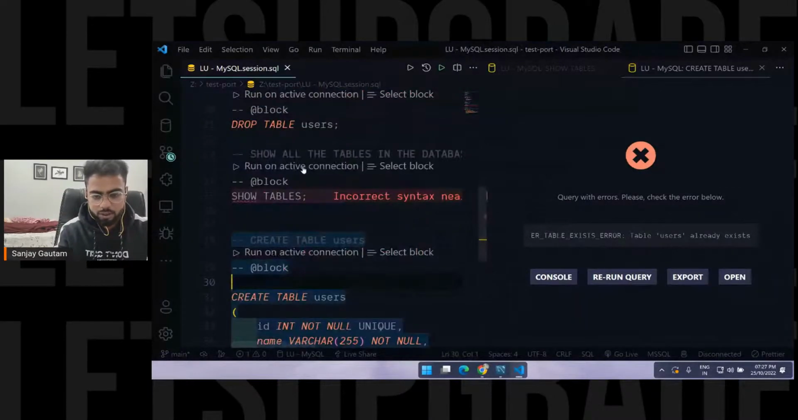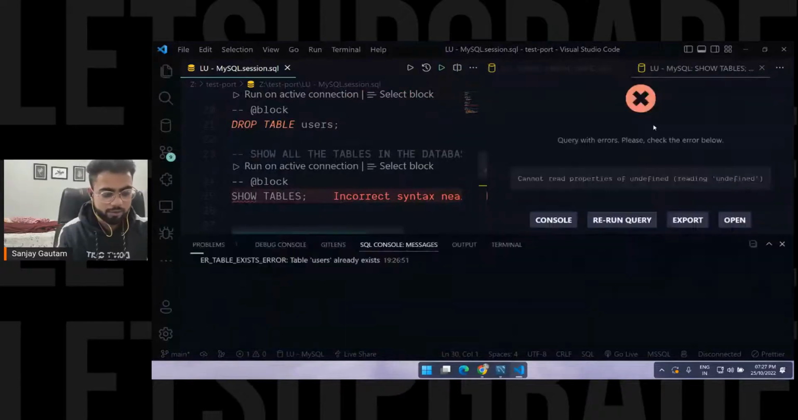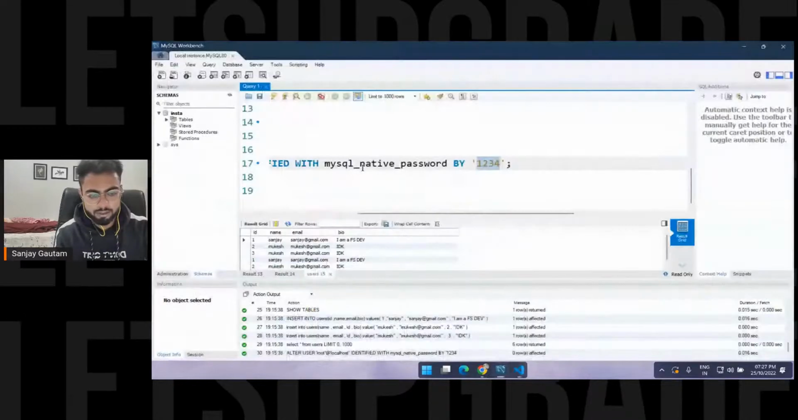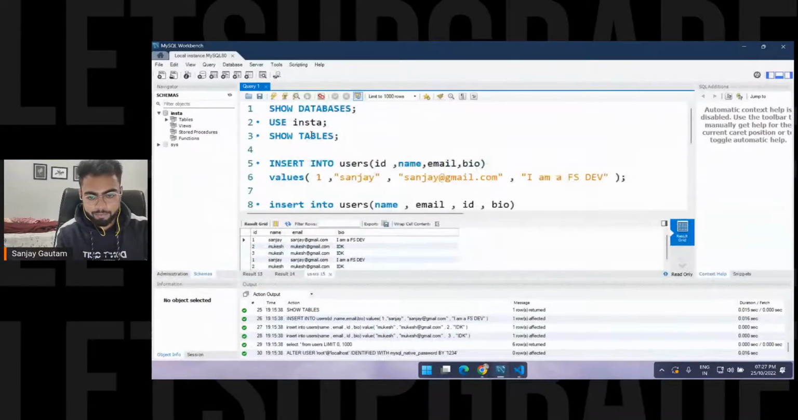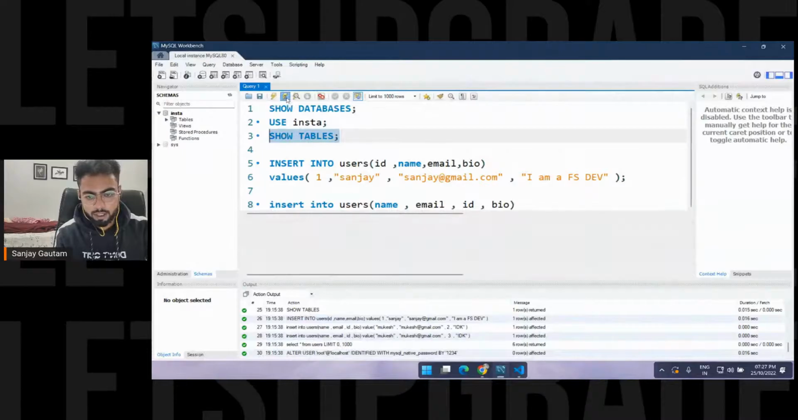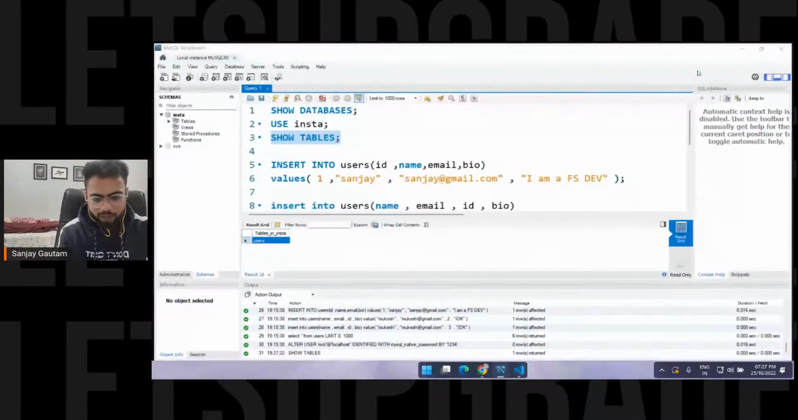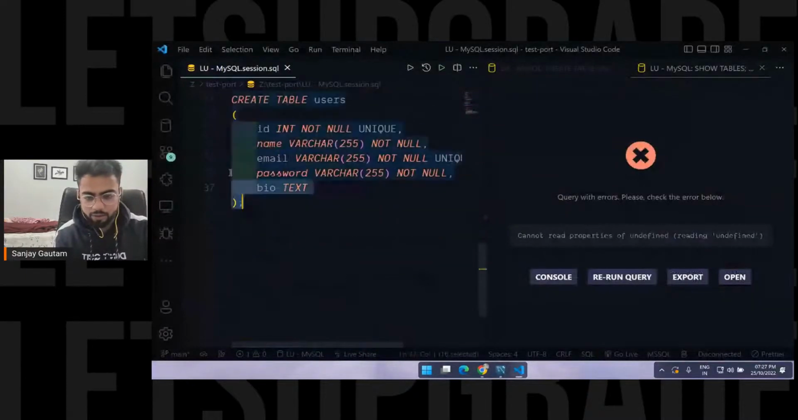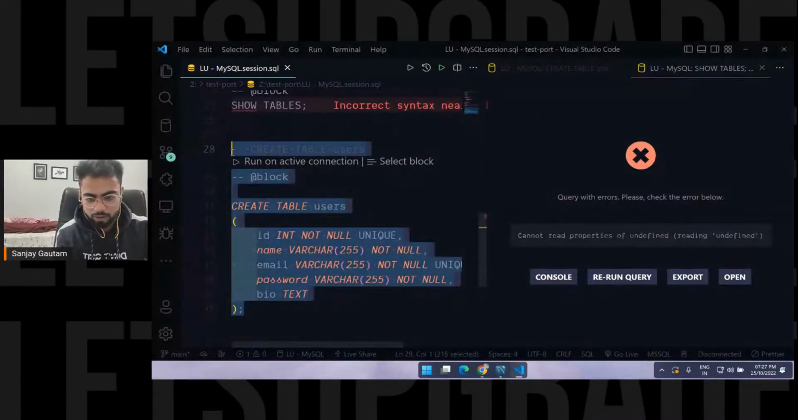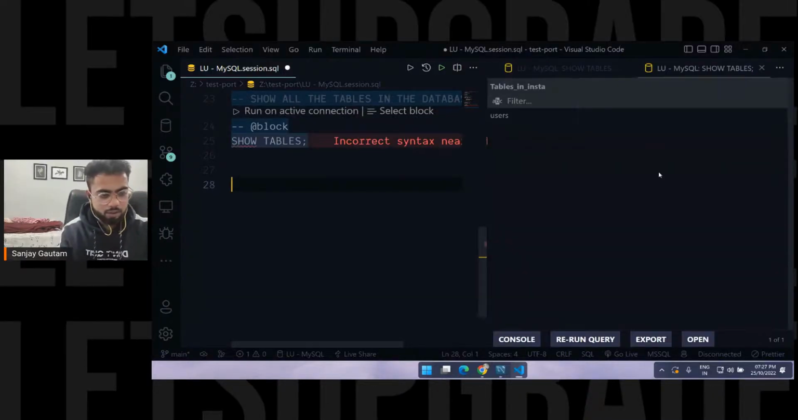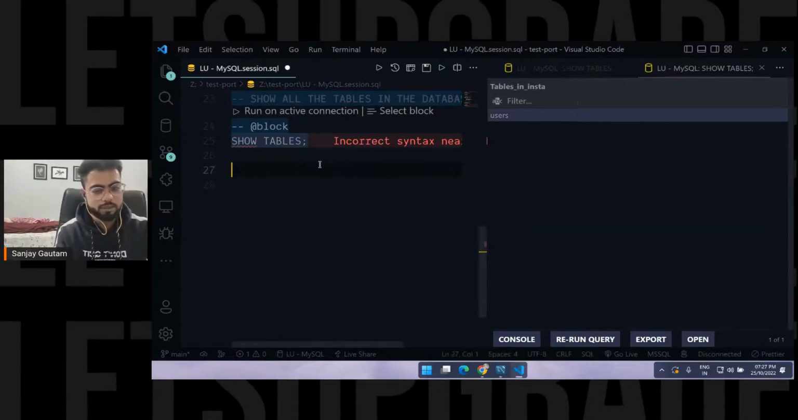And let me run this on the active connection, show tables here. Why am I getting this error? I think because of this. Let's execute show tables here. Show tables and execute this. See, I'm getting this users table here. Why am I not getting an error here? Not because of this, obviously. Show tables, run. Okay, I'm getting this.